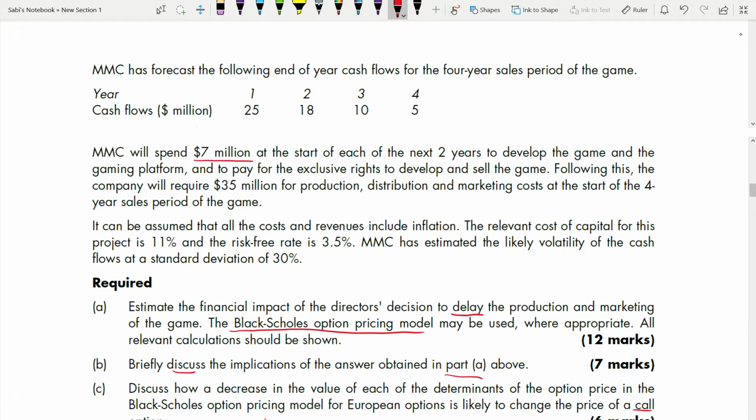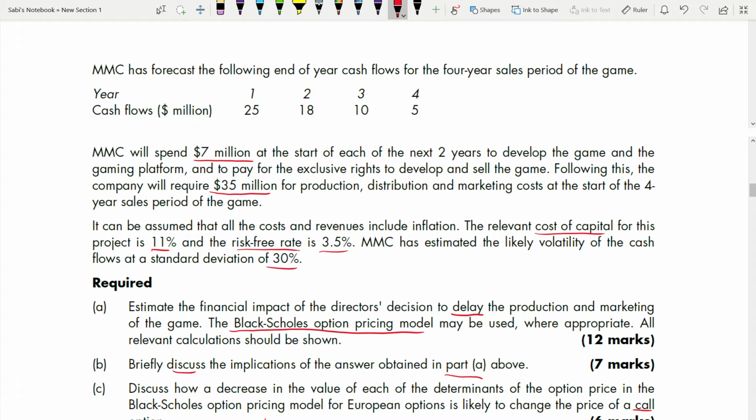Following this, the company will require 35 million for production, distribution and marketing costs at the start of the 4-year sales period. It can be assumed that all the costs and revenues include inflation. The relevant cost of capital for the project is 11%, and the risk-free rate is 3.5%. The likely volatility of cash flow is estimated at a standard deviation of 30%. So you have been given the standard deviation, the risk-free rate, and also time, and the cost of capital.